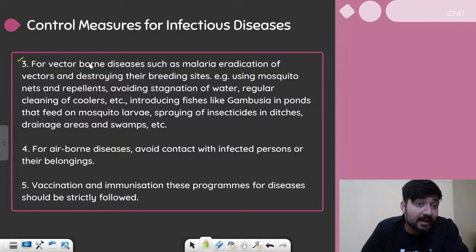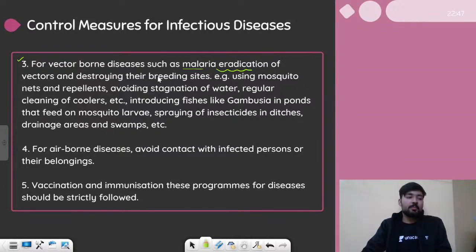So for vector-borne diseases such as malaria, eradication of vectors and destroying their breeding sites is important. So see, malaria is caused by plasmodium, but what carries the plasmodium? The mosquitoes. So if we kill all the mosquitoes, if we do not allow the mosquitoes to grow, malaria will not grow, right? So eradication means removal of the vectors. So yes, if you remove the vector, the threat of the disease will disappear, right? So we can destroy their breeding sites.